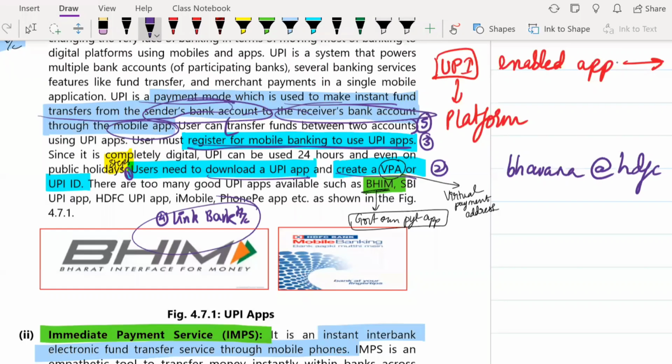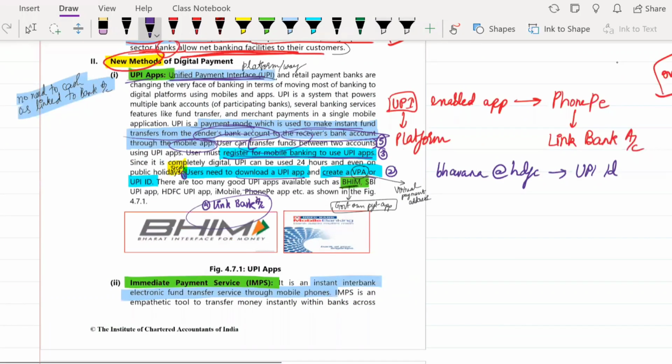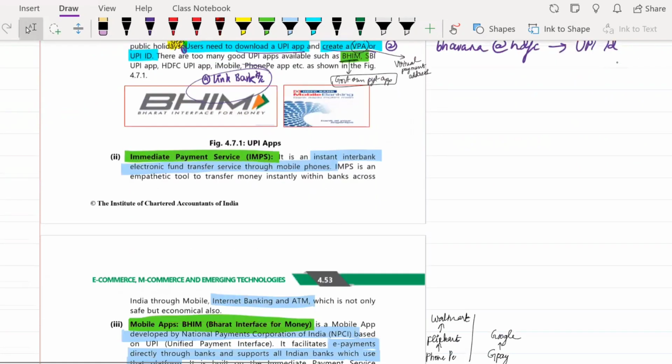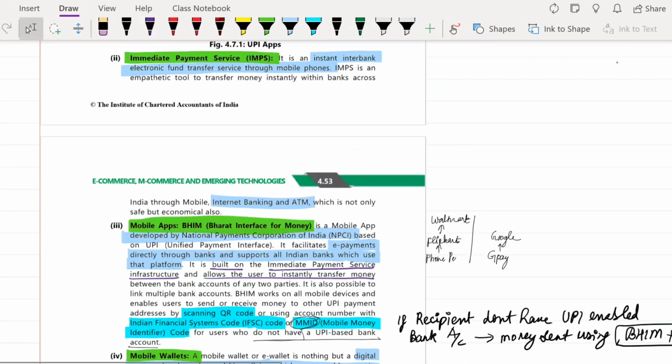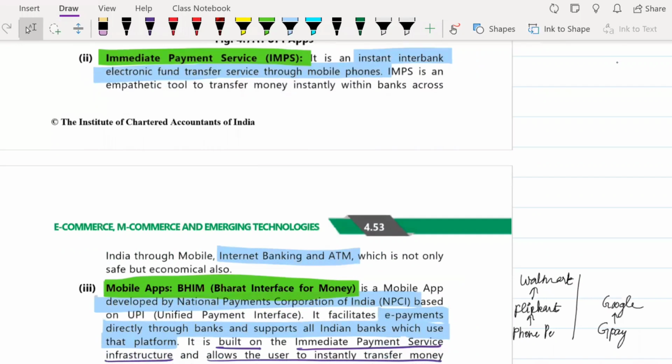So this is about your UPI app. UPI apps examples are your PhonePe, GPay. Okay. Next, what you have is Immediate Payment Service. So IMPS. So here, this is the interbank electronic fund transfer.